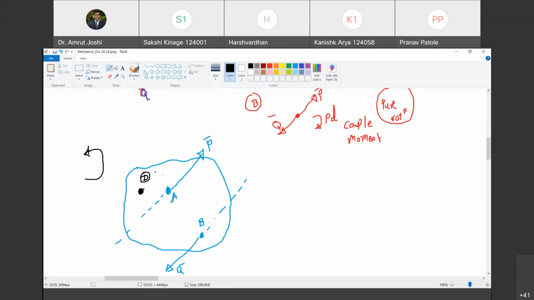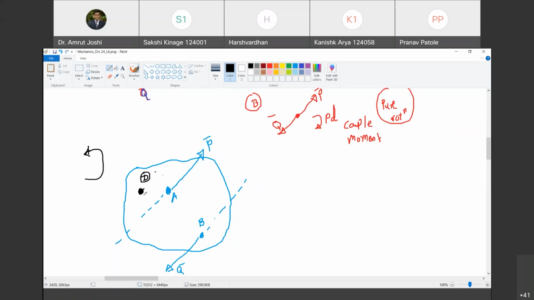Are you with me? Yes, sir. Yeah, that's the trick. So forget about all other details given on the body. You have to only consider P bar acting at A and point D. You are calculating the moment at point D. D for dog, not B. Are you with me? Pranav? Yes, understood.